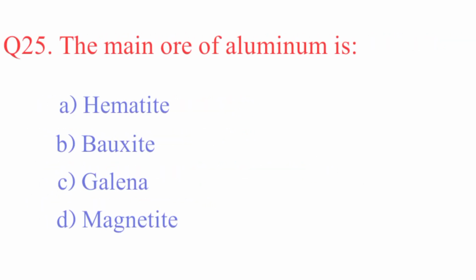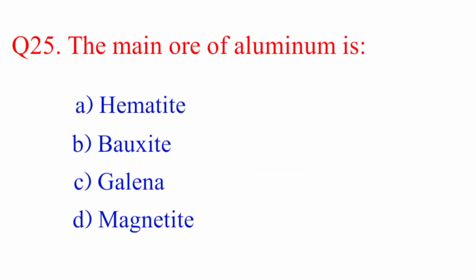Question number 25. The main ore of aluminium is. The right answer is option B, bauxite.